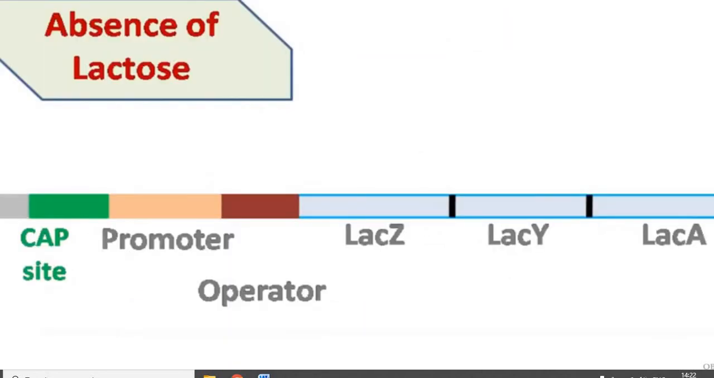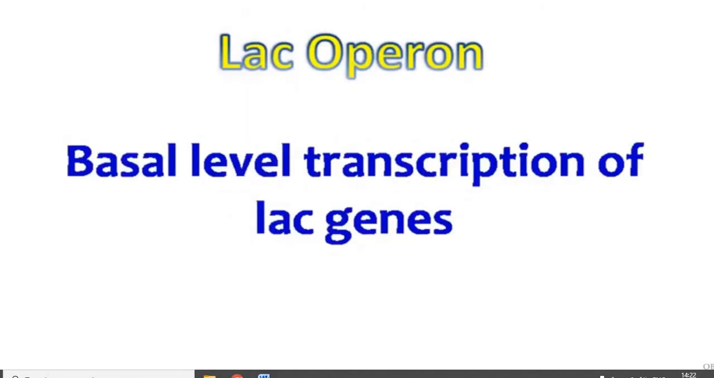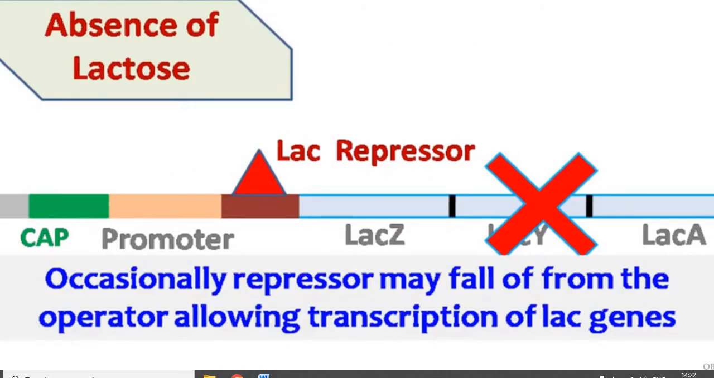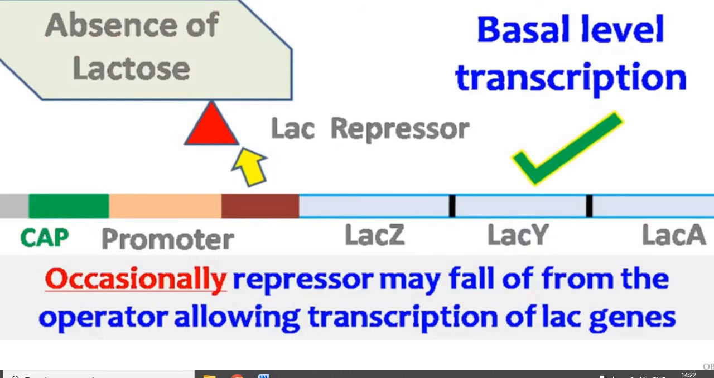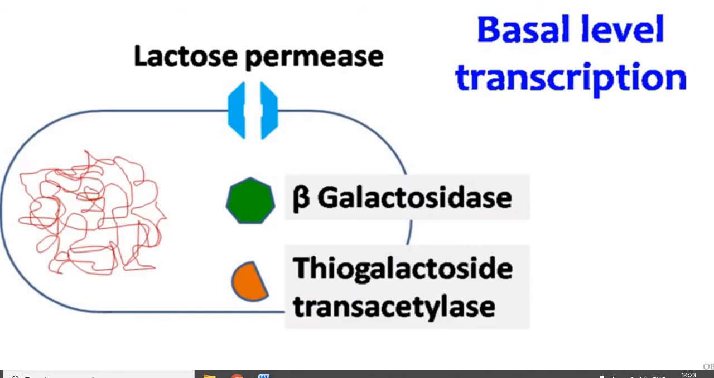Let's see how the lac operon functions. In absence of lactose, the operator is occupied by the lac repressor. This ultimately shuts down the lac operon genes. Basal level transcription. Now, sometimes, even in absence of lactose, the repressor may fall off from the operator, allowing the transcription of lac genes. This occurs because the binding of the repressor with the operator is not permanent. Because of basal level transcription, there is always some amount of lactose permease, beta-galactosidase, and thiogalactoside transacetylase enzyme present in the cell.